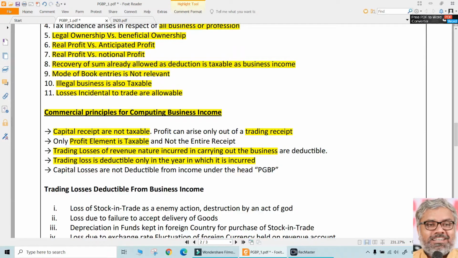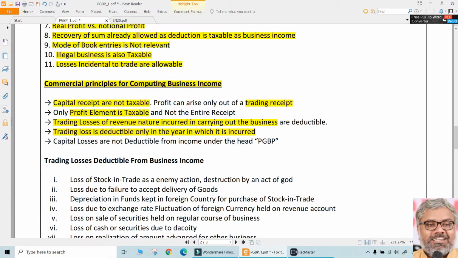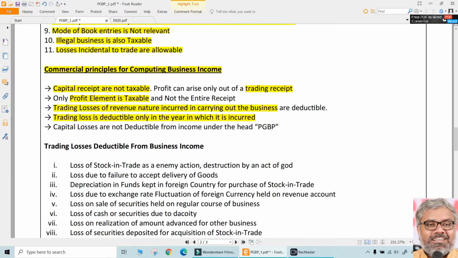If at all in the questions it is given that a loss of 4 years back or 3 years back, other than the previous year, is related to and that was debited to P&L, you have to understand that is not deductible. In other words, we have to add it back if we use indirect method. If we use direct method, it should not be deducted at all. That is another important point to be noted. It's principle actually. While computing the business income, these are the principles that we should follow.